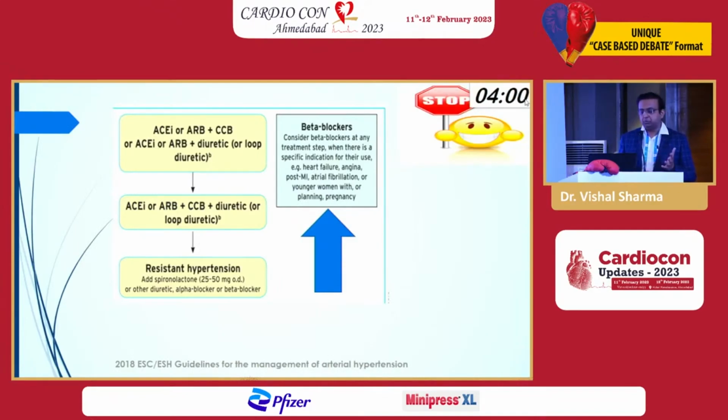I have a patient, we don't know the electrolytes, he was a stage 3 CKD. As far as beta blockers are concerned, the indications are very clear. These patients need to have some sort of cardiovascular disease, which might be, say, MI, angina, heart failure, atrial fibrillation, or the patient might be a woman who might be pregnant. Our patient certainly is not pregnant.